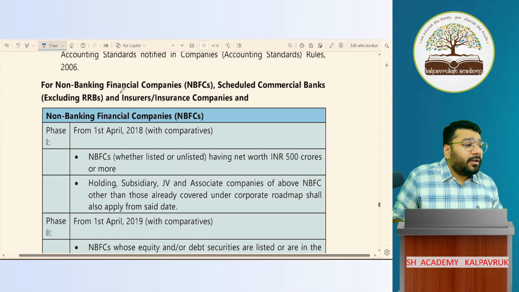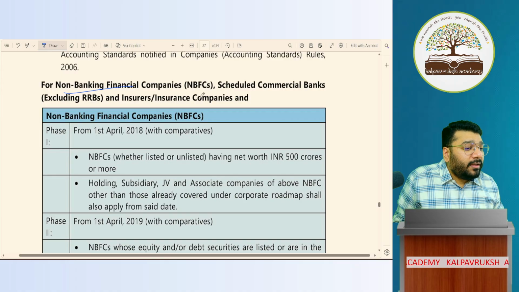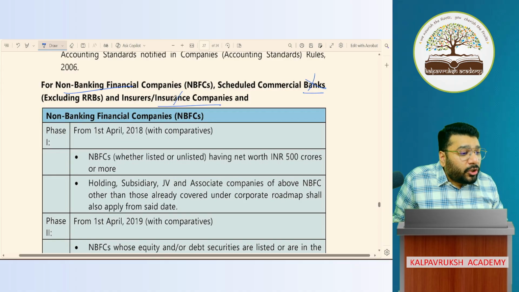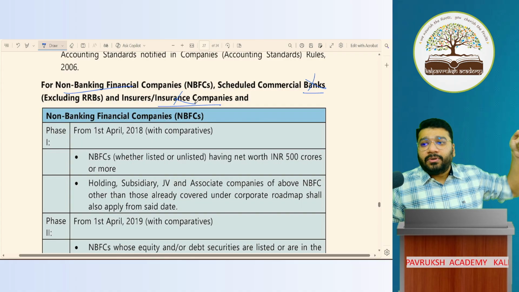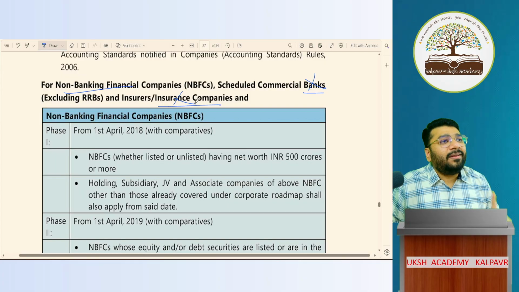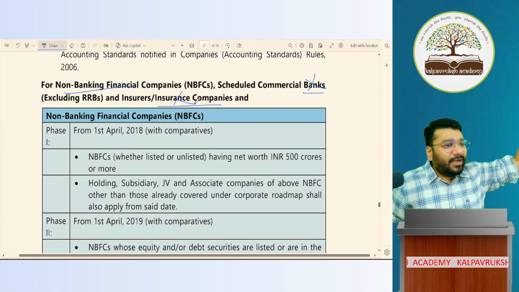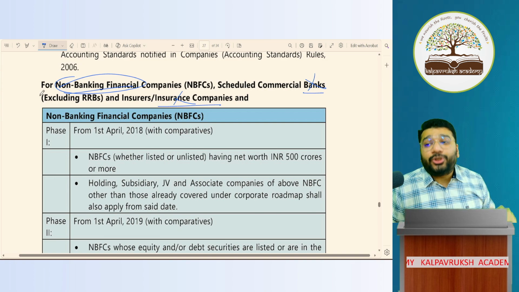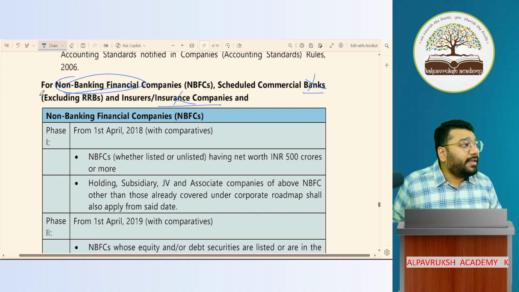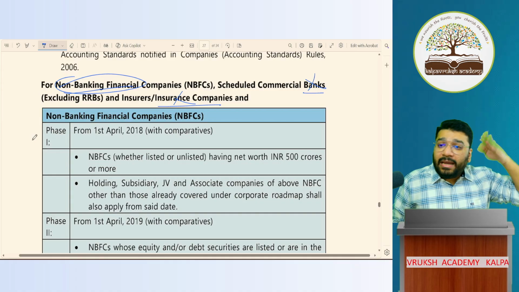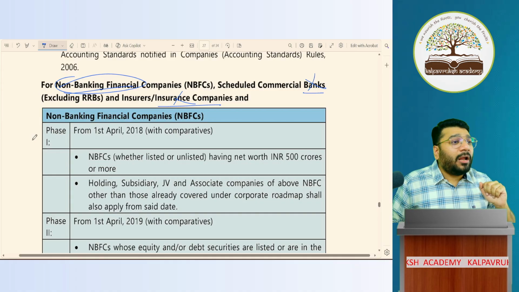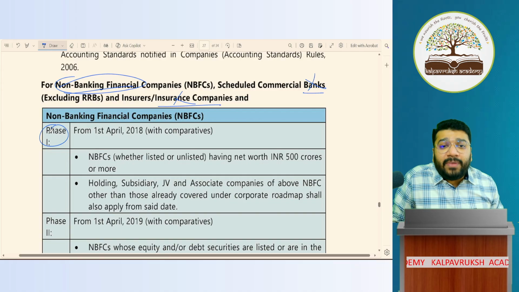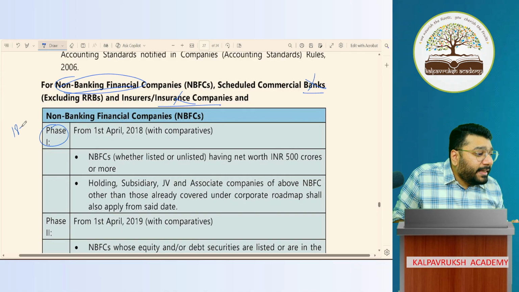Okay. Now comes NBFC, banking companies and insurance companies. Banking company, insurance company, then also, now also, are not covered under Ind-AS. That time also not covered, today also not covered. NBFCs were covered gradually. Now listen to me very carefully. For NBFC also, the implementation or applicability came in 2 phases. Now, phase 1 for NBFC started from 18, 19.